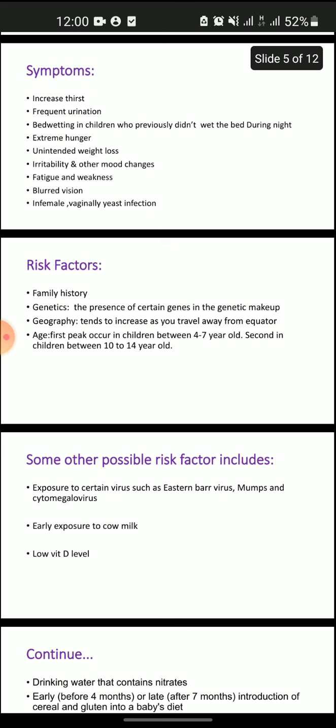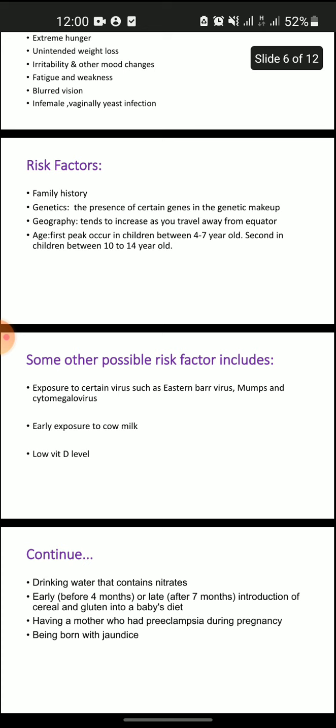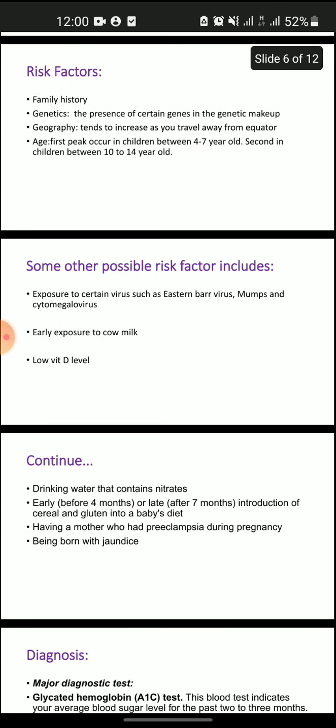Some other possible risk factors include exposure to certain viruses such as Epstein-Barr virus, mumps, and cytomegalovirus, early exposure to cow milk, and low vitamin D level. Drinking water that contains nitrates, early introduction before 4 months or late introduction after 7 months of cereal and gluten into a baby's diet, having a mother who had preeclampsia during pregnancy, being born with jaundice.